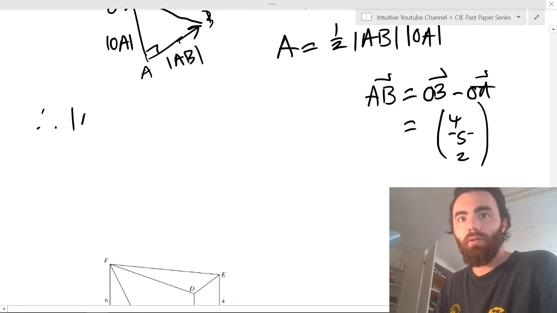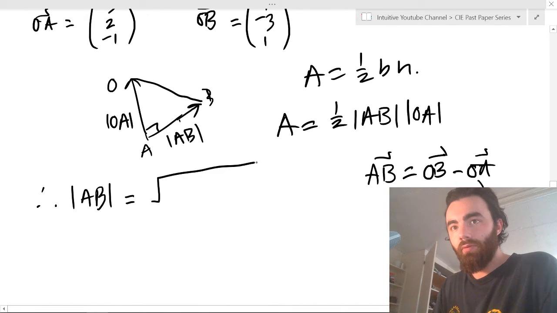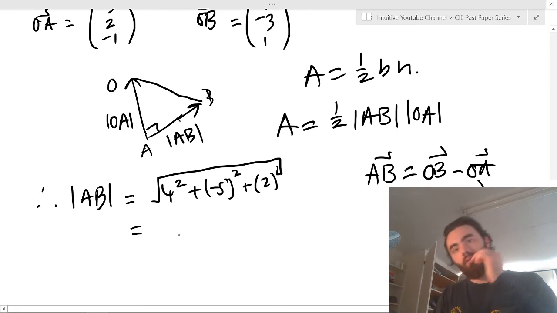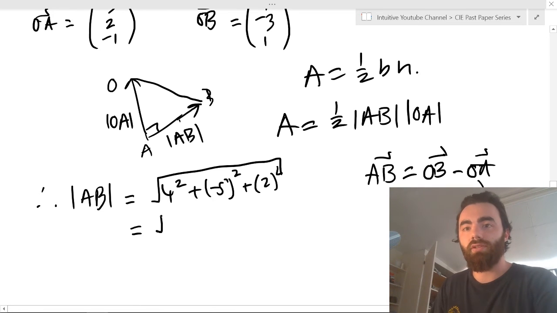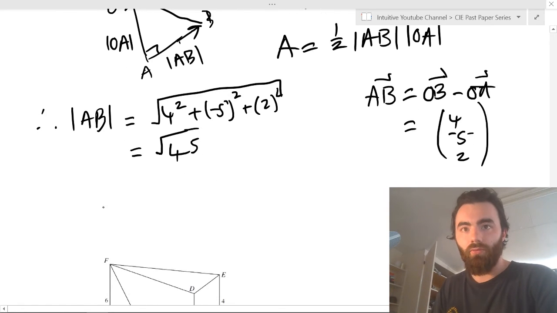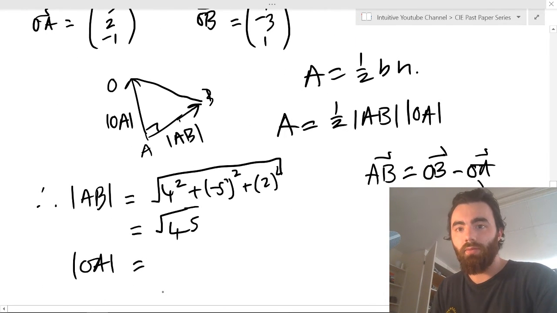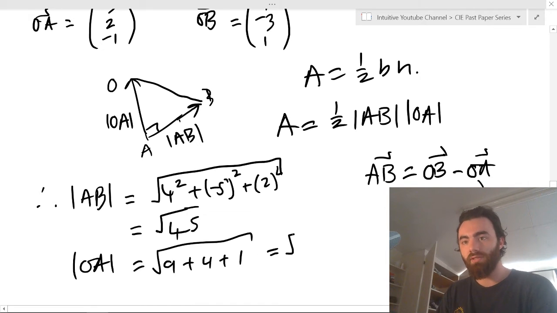So therefore the length AB is equal to the square root of 4 squared plus minus 5 squared plus 2 squared, which equals 16 plus 25 plus 4, which is the square root of 45. And also OA magnitude, and this is all in the fundamental content, is 3 squared plus 2 squared plus negative 1 squared, so this is 9 plus 4 plus 1, which is 14, so the square root of 14.